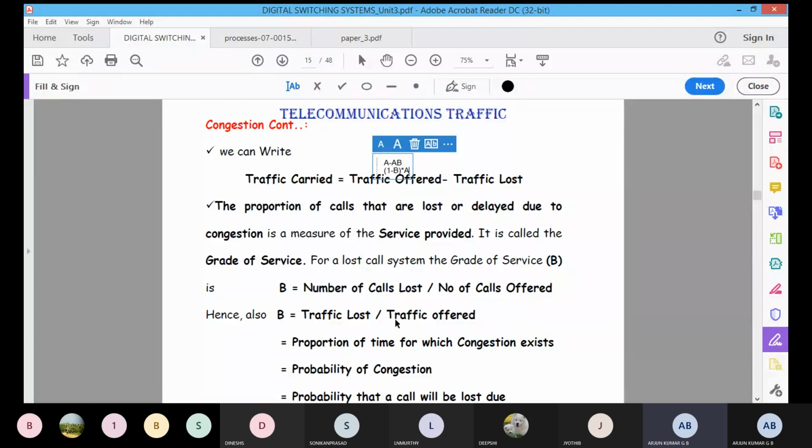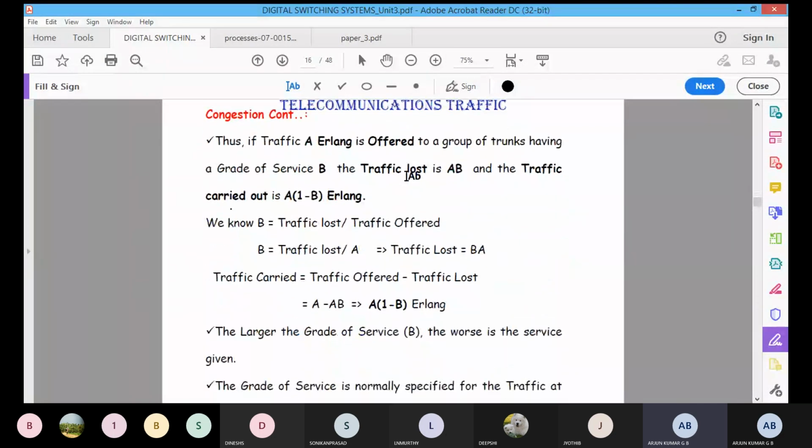Suppose the traffic offered is represented by A. Then we can easily calculate the traffic loss, which is equal to A into B. Here you substitute the traffic offered and the traffic loss. The total traffic carried is the traffic offered, represented by A, minus the traffic loss, which is A into B. Then we get A into 1 minus B.